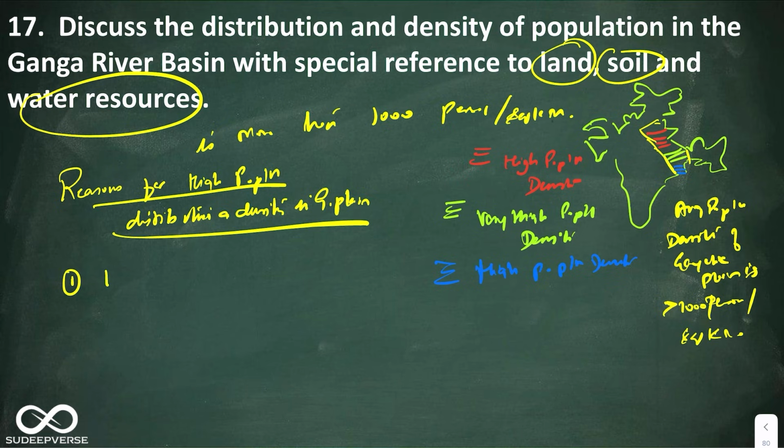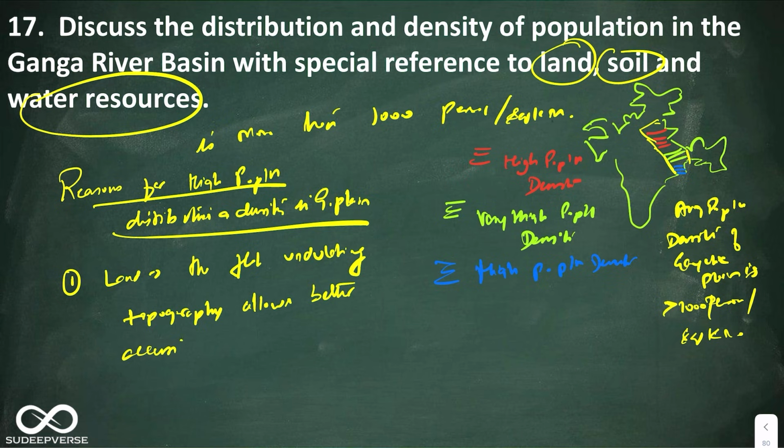You can say the flat undulating topography allows better accessibility and connectivity that attracts more population. Okay, this is the land.